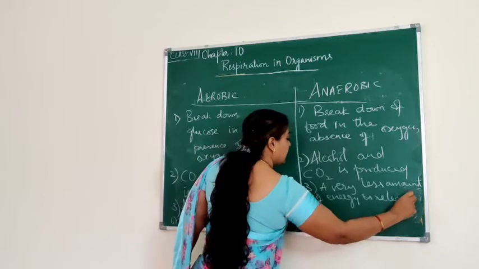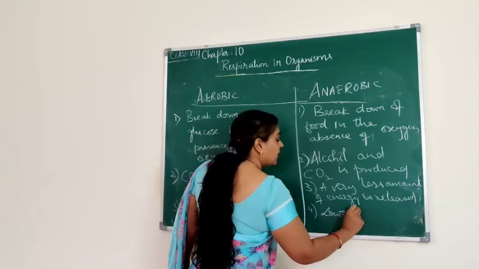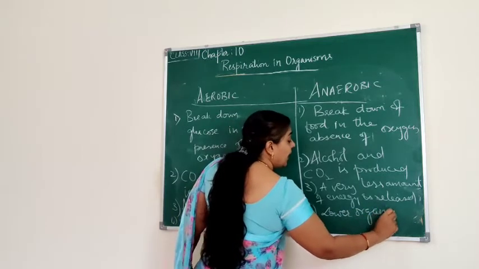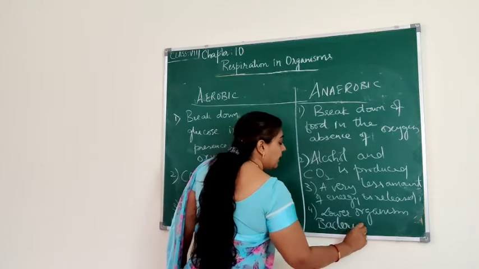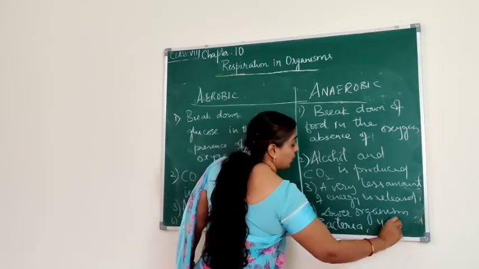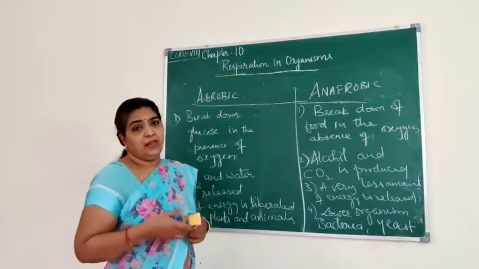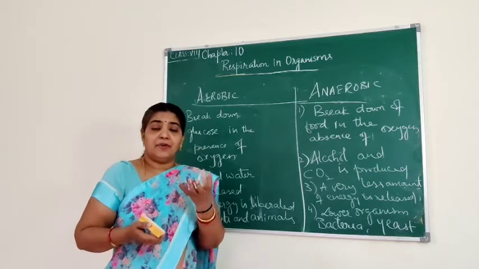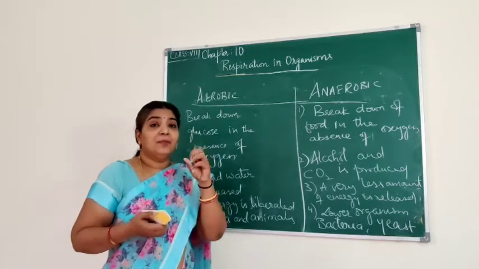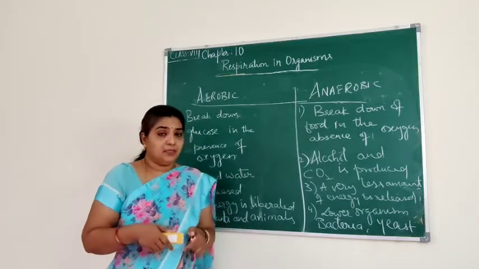And it is seen in lower organisms, such as bacteria and yeast. Yeast is a fungus, you know, right? Yeast is used in making bread, cake, and all. They use yeast because it releases carbon dioxide, so the bread and the bun will become soft. So this is the difference between aerobic and anaerobic respiration.